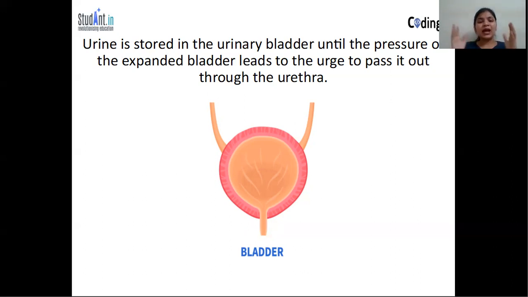Then the urethra opens up and we are able to pass out the urine.